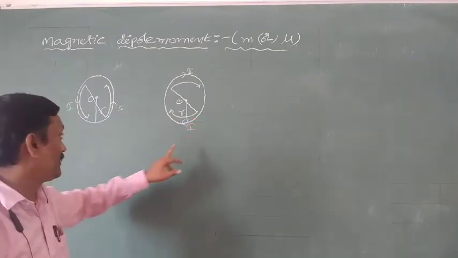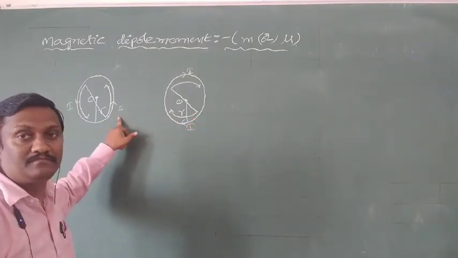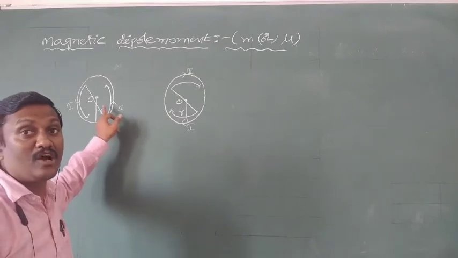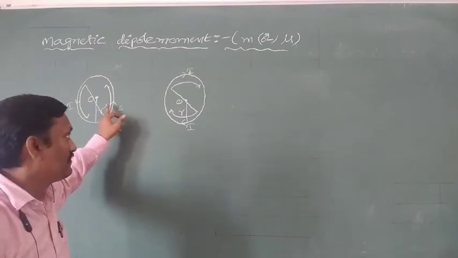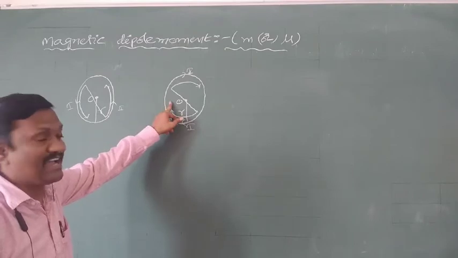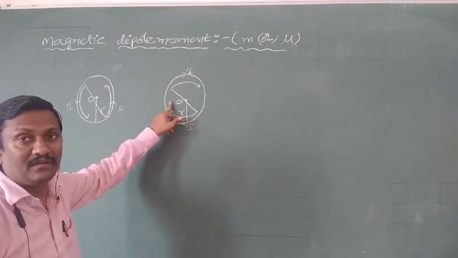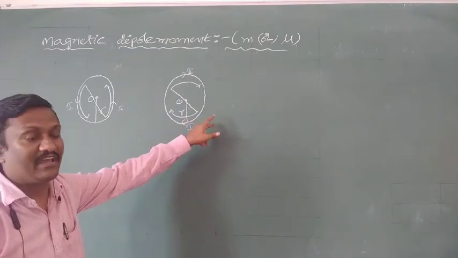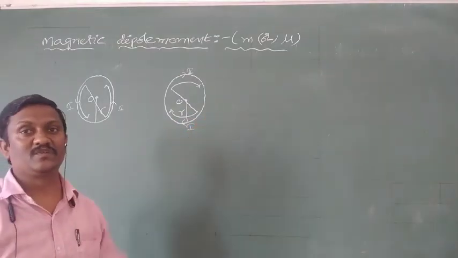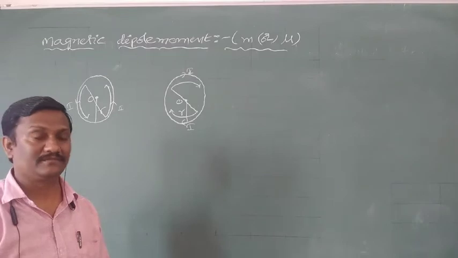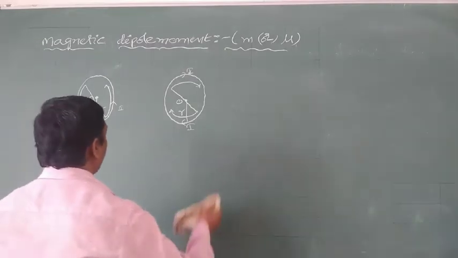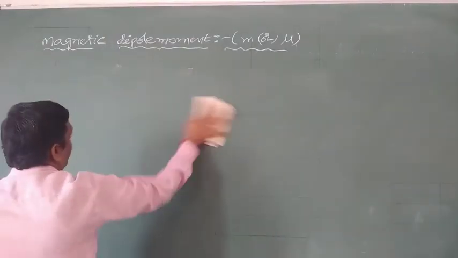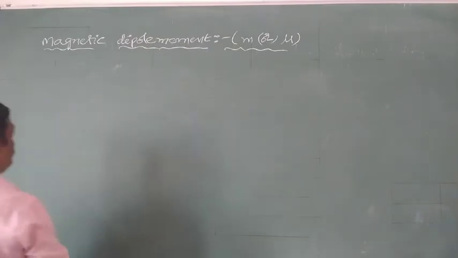When current is passing in the anti-clockwise direction, that coil behaves like a north pole. When current is passing through the coil or loop in the clockwise direction, that coil behaves like a south pole. So in this way, every current carrying loop behaves like a bar magnet. So in the case of a bar magnet, or in the case of a circular loop,